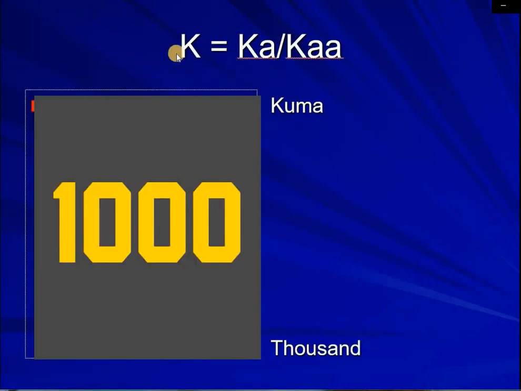Ka or ka. Kuma, thousand. Here we have 1,000. We call it kuma tokko. If you have seen the numbers in Afaan Oromo, you can learn more about numbers. Ka, kuma, thousands.